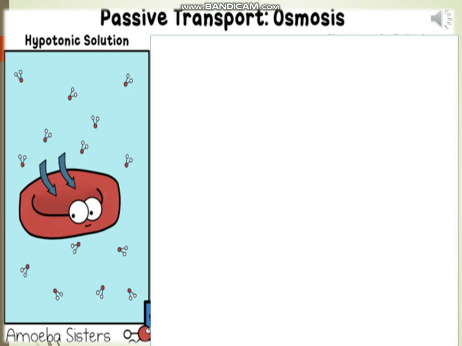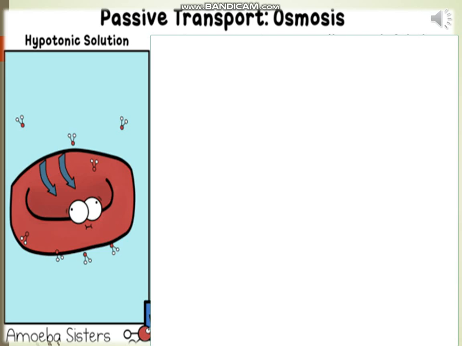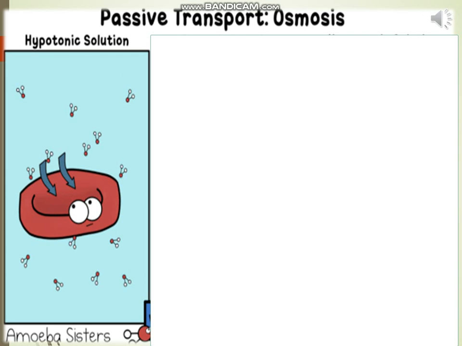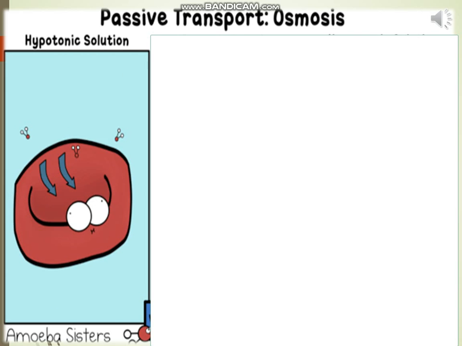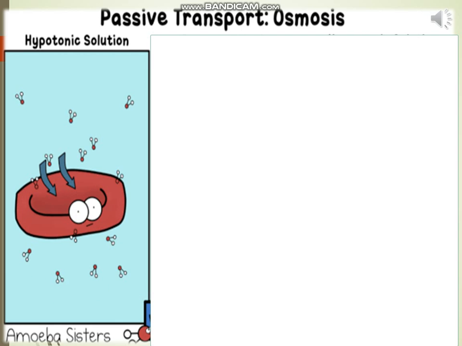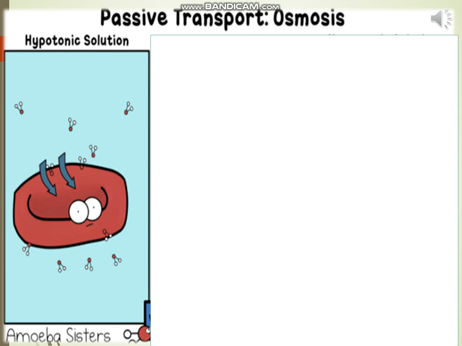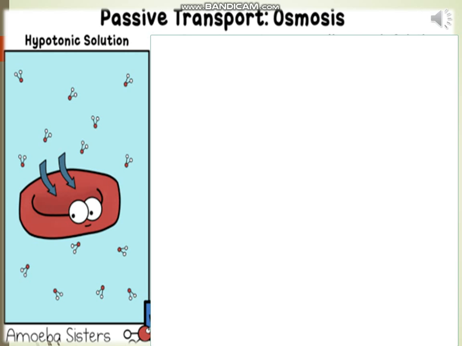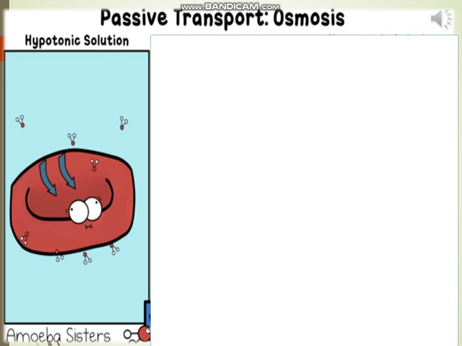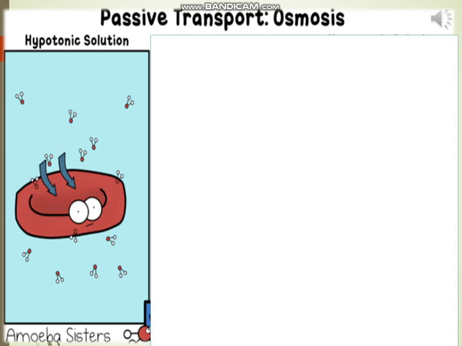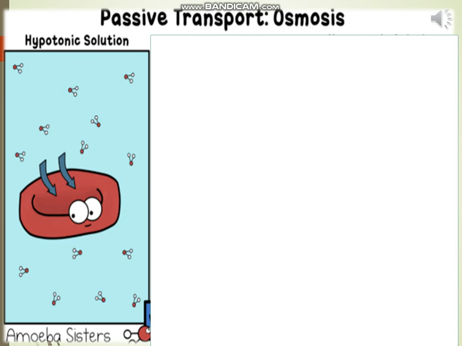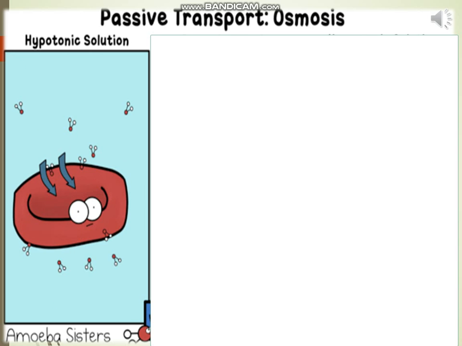Such a solution is known as hypotonic solution. Water molecules are free to pass across the cell membrane in both directions, but more water will come into the cell than leave. The net result is that water enters the cell and it is likely to swell up.